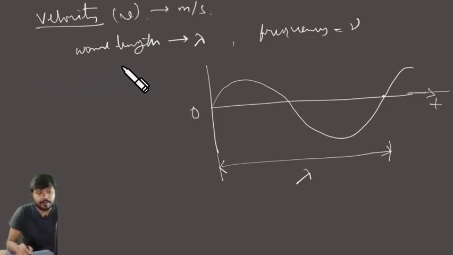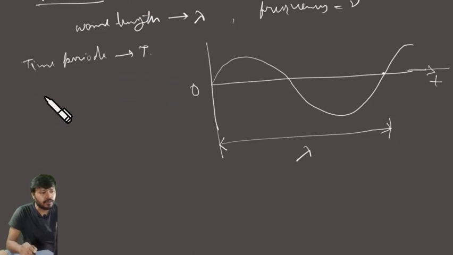If lambda is a wavelength, how much time does a particle take to complete one wavelength, one complete wave? Time period T. So it travels lambda distance in how many seconds? T seconds.